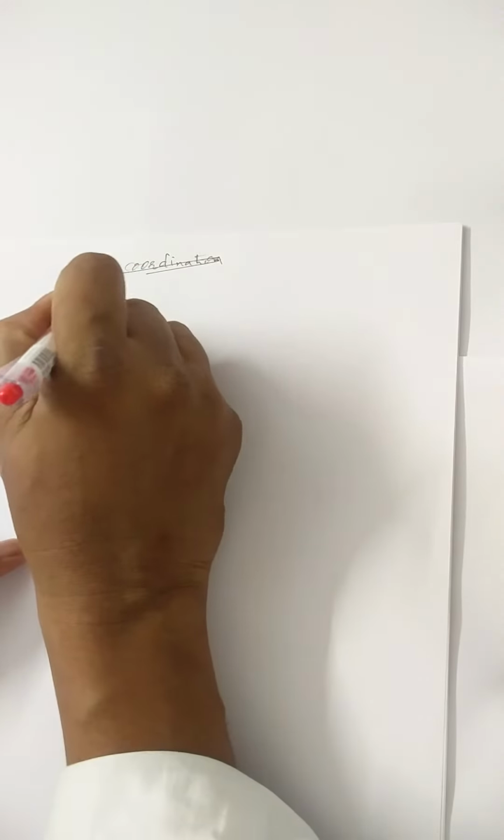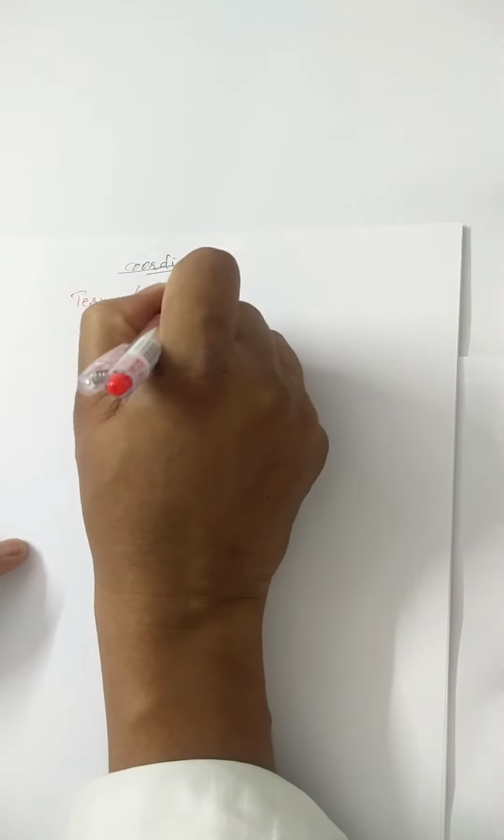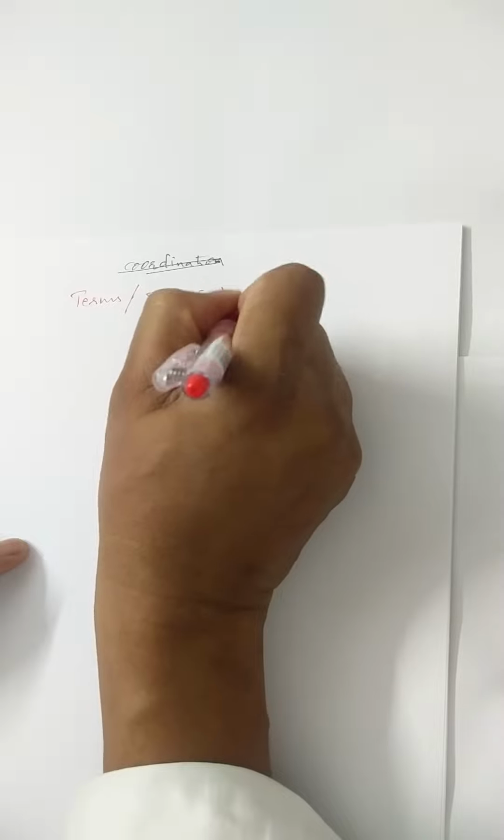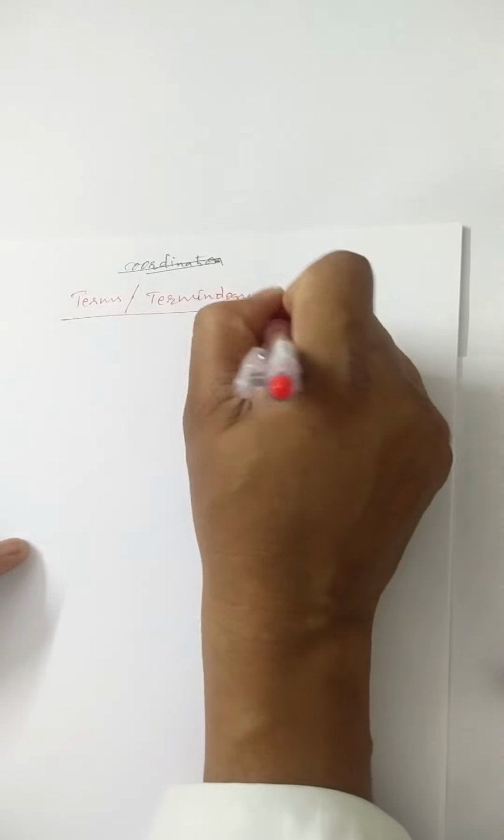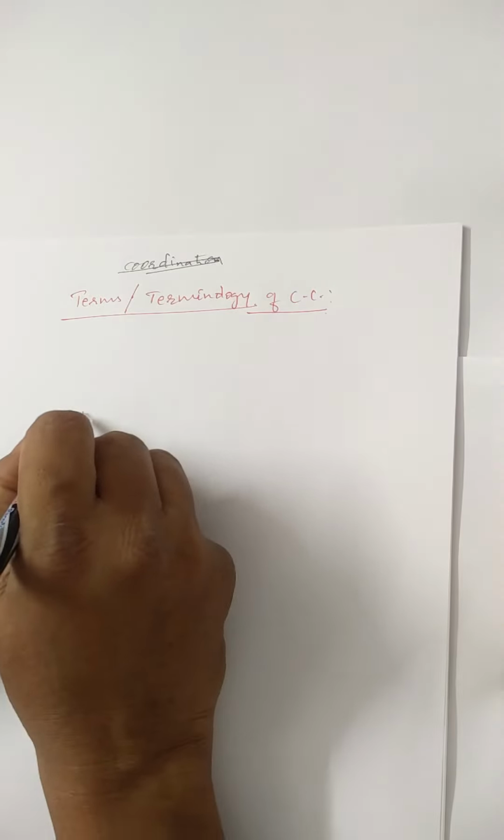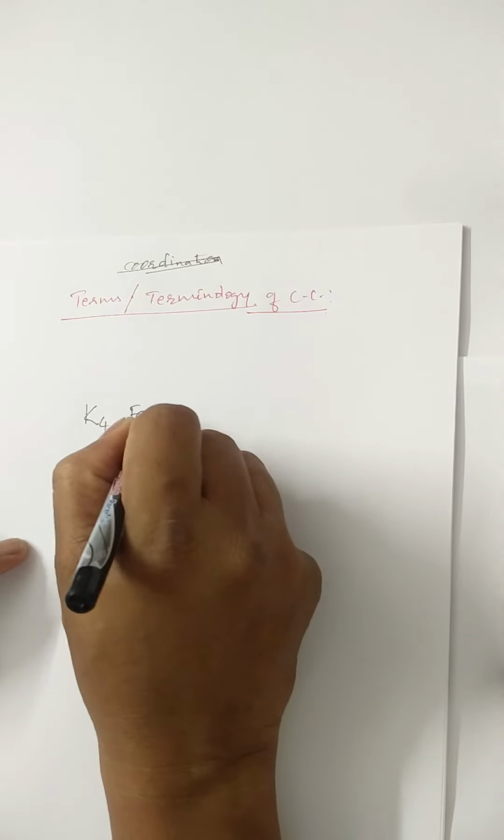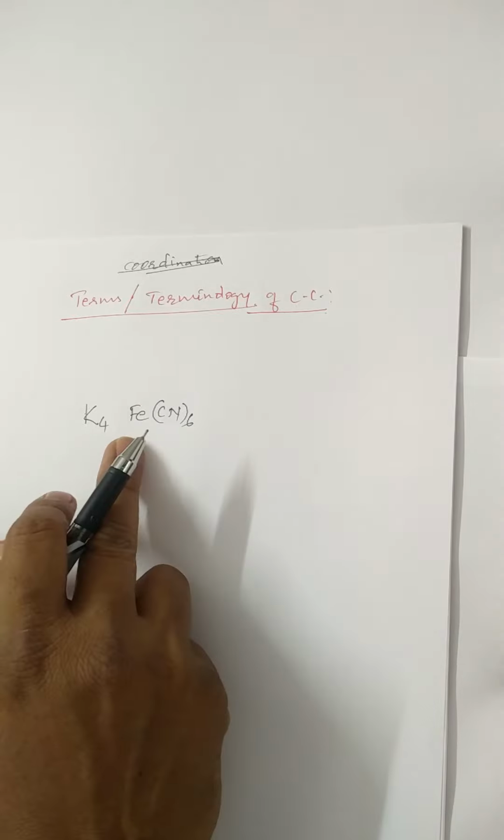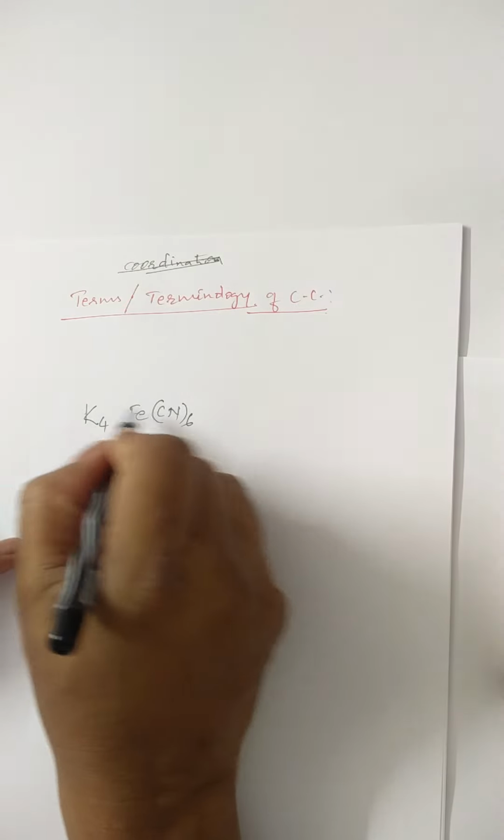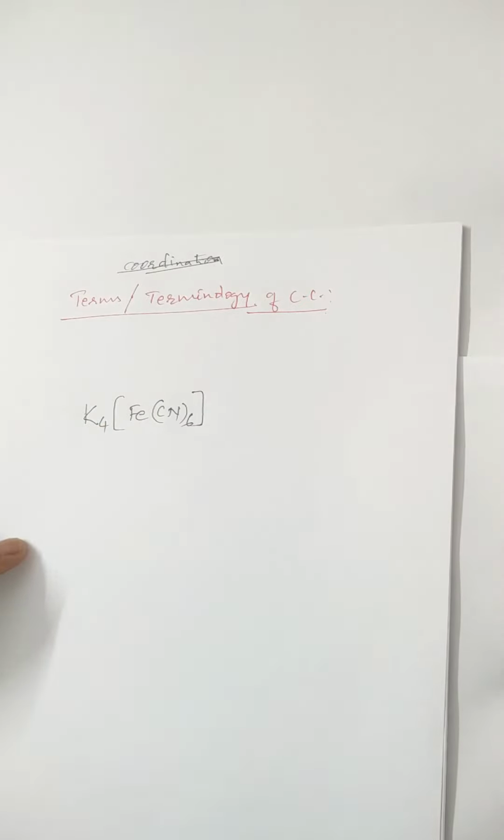Now let us look at the terminology of complex compounds. Let us take once again this example, K4[Fe(CN)6]. As we already know that this part is ionizable, this part is not ionizable, we keep it in square brackets.